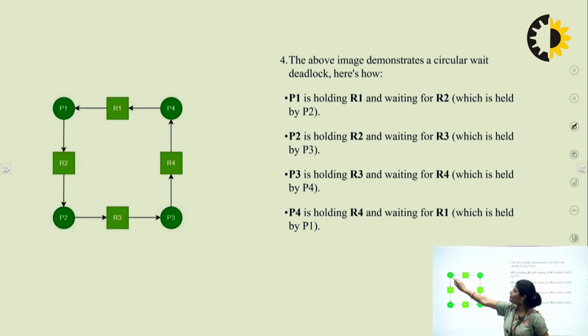Here, see, P1 is holding resource R1 and waiting for resource R2. R2 is held by process P2, which is waiting for resource R3. R3 is held by process P3, which is waiting for resource R4. And R4 is held by P4, which is waiting for R1. So they are requesting the resources in a circular manner, and the resources are also held in a circular manner. So this is called a circular wait. It is also a deadlock condition.